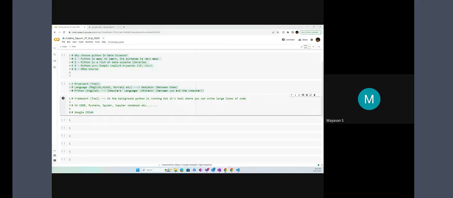May I know the relationship between framework and language? Yes, the relation between the language and framework. Language and framework. Just give me a second, I'm just reading out something.